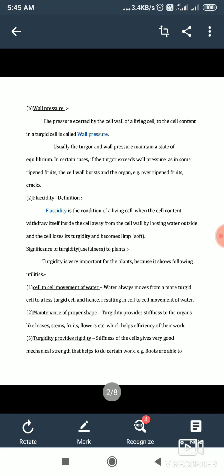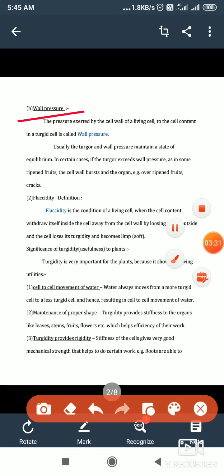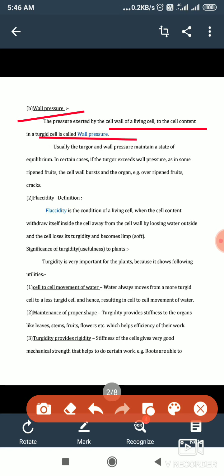Next we come to wall pressure. Wall pressure is just opposite to the osmotic pressure, where the cell wall of a turgid cell puts a counter pressure onto the cell content, and this is called wall pressure. And this wall pressure and turgor pressure together remain in a balanced condition, in the form of an equilibrium.